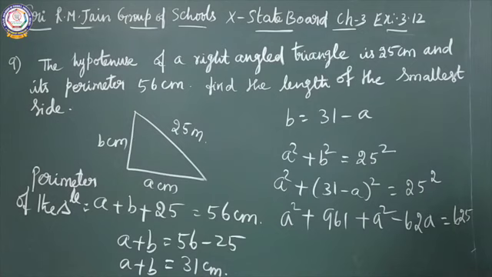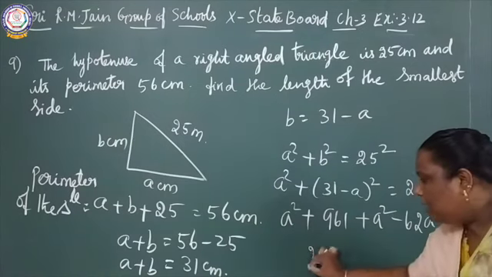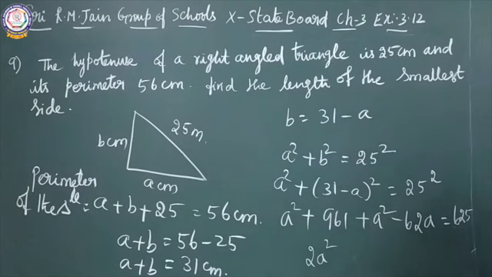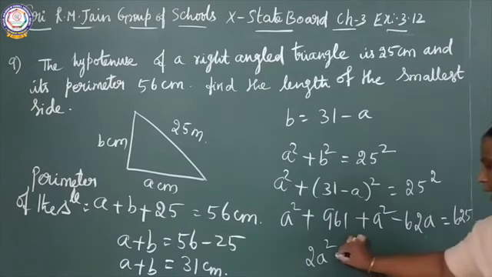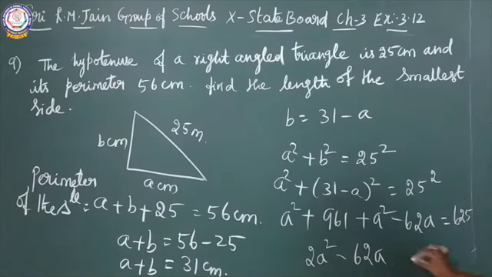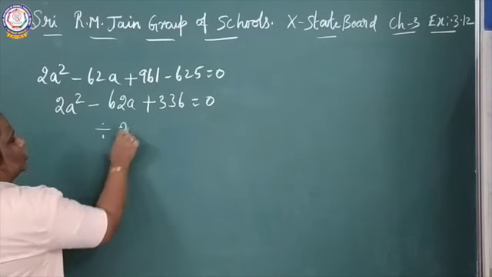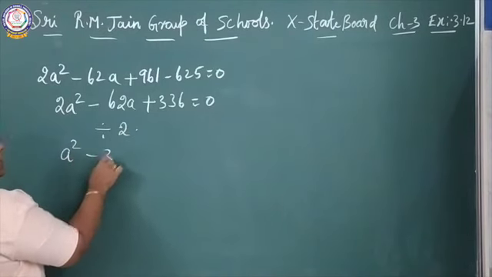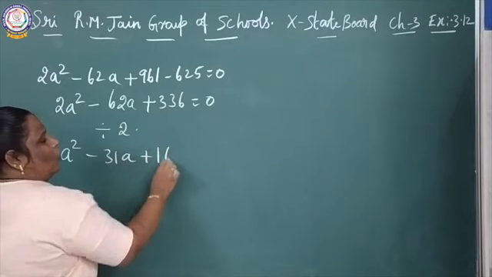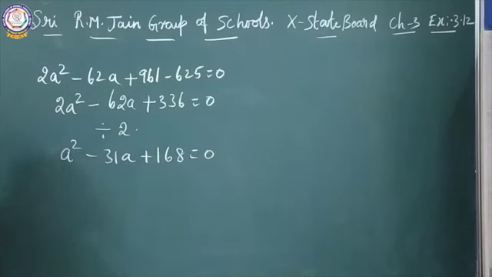Now A square plus A square equals 2A square, minus 62A plus 961 minus 625 equals 0. Divided by 2, what is the answer? A square minus 31A plus 168 equals 0.